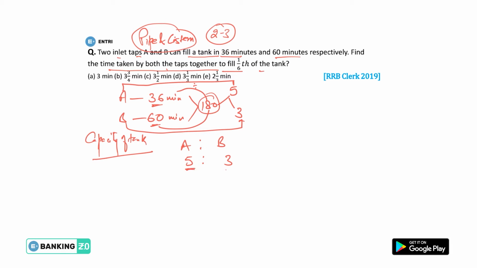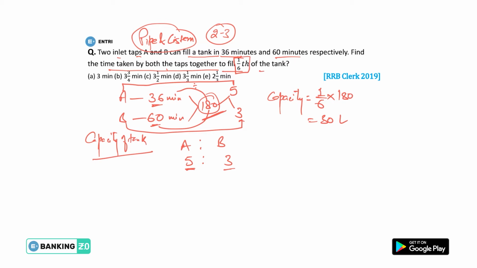Now both the taps are opened in the tank to fill it, and we need to fill 1/6 part of the tank. So we need to fill 1/6 of the total capacity. What is the total capacity here? 180. Okay guys, that means 30 liters we need to fill.